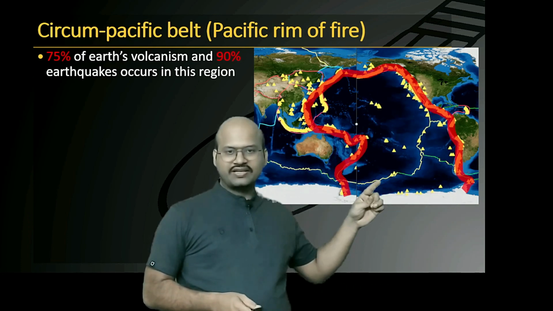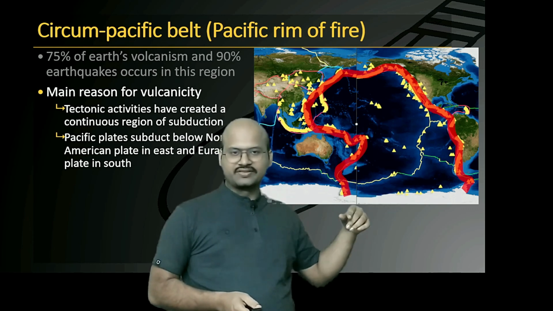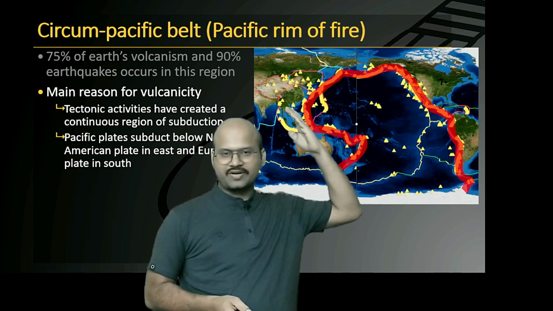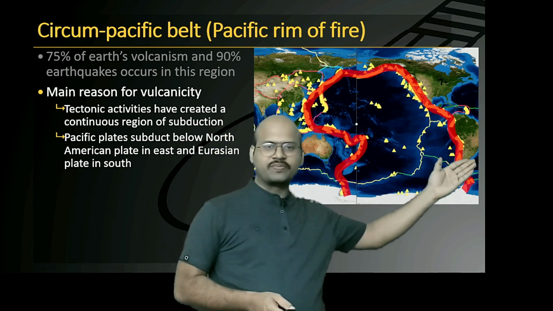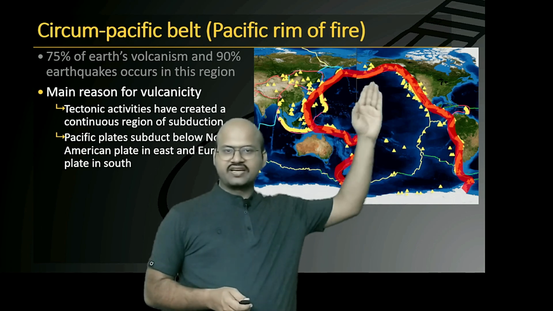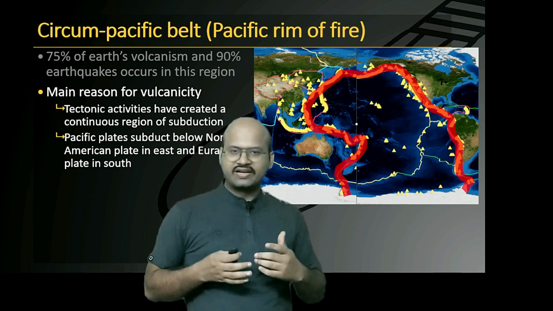You can see here that a tectonically active region is created by the subducting plates. The Pacific plate is subducting under the North American plate, as well as here it is subducting under the Eurasian plate. The Nazca plate is also subducting under the South American plate. So we can see that the tectonically active region has created the seismic activity here, and most of the volcanism here is because of tectonic activity.